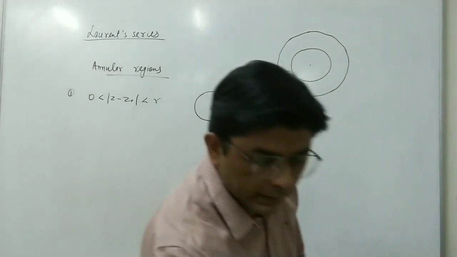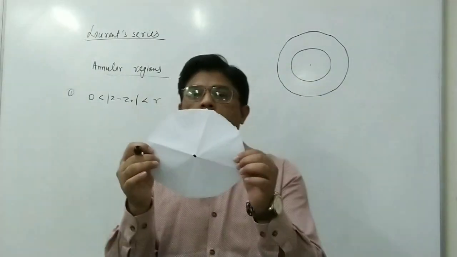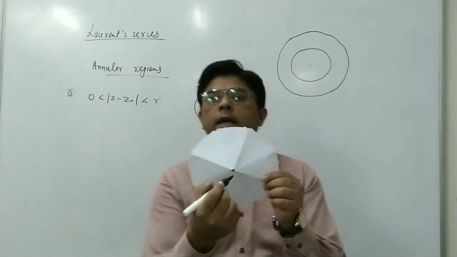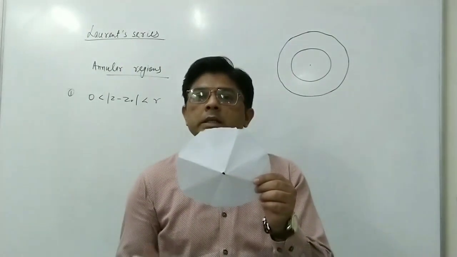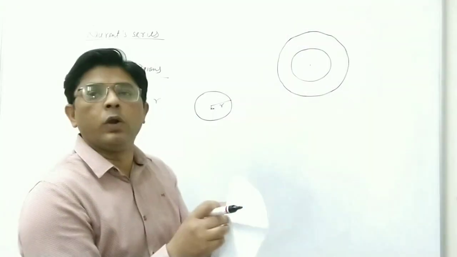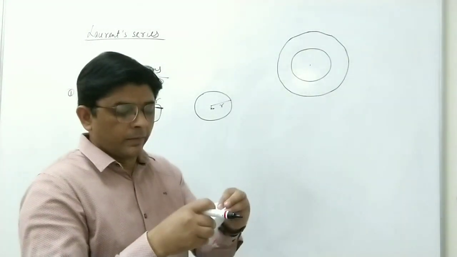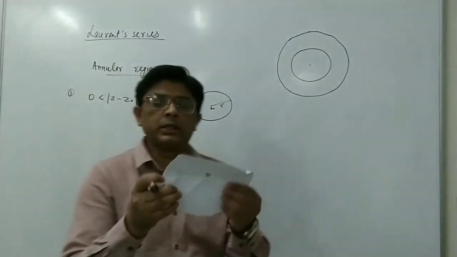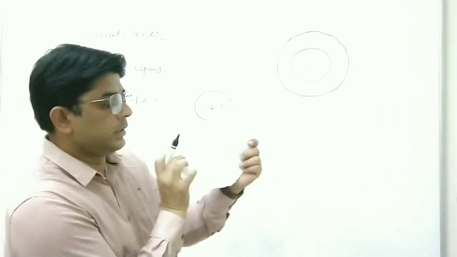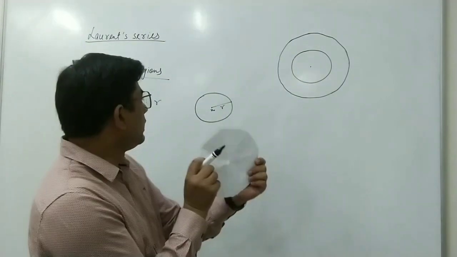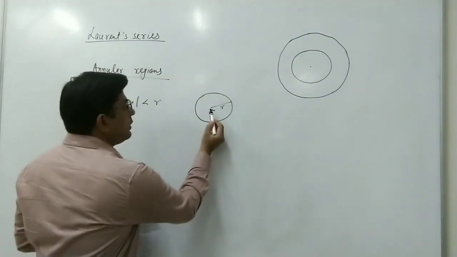I can show you: suppose this is a circle with center at z0 and radius r. Suppose we delete this point. If we make a very small hole, that is, if we delete only one point from this circle, then this is the region.